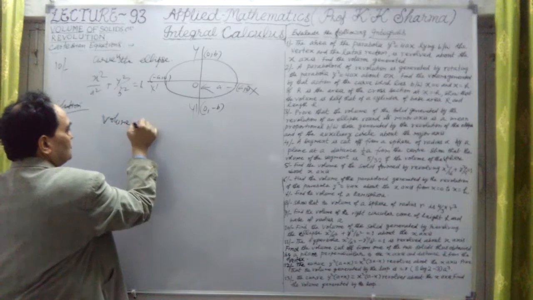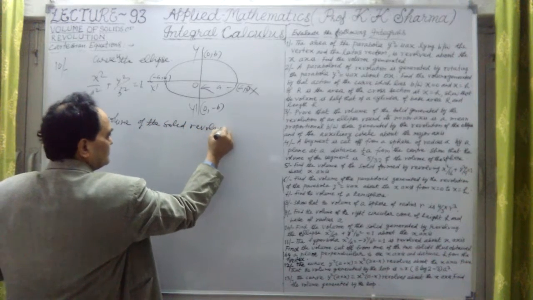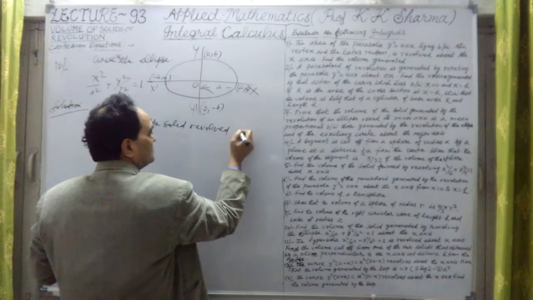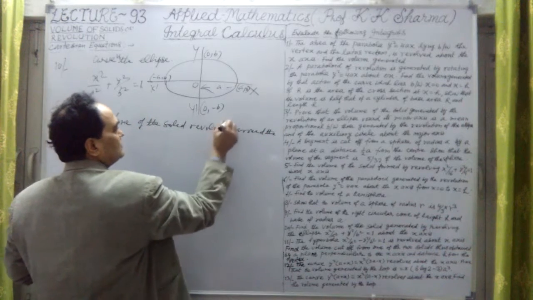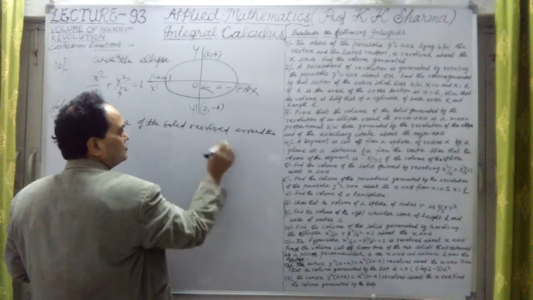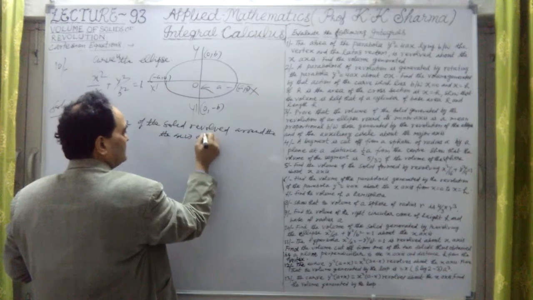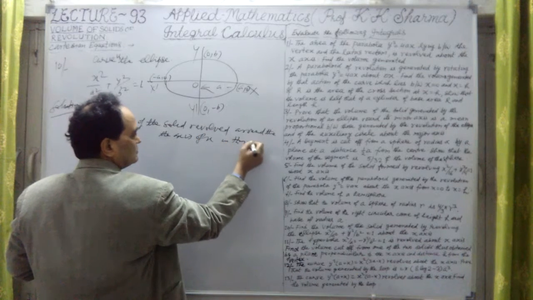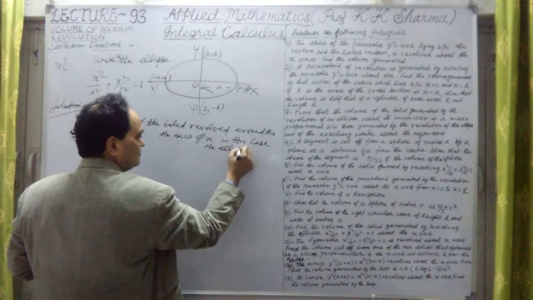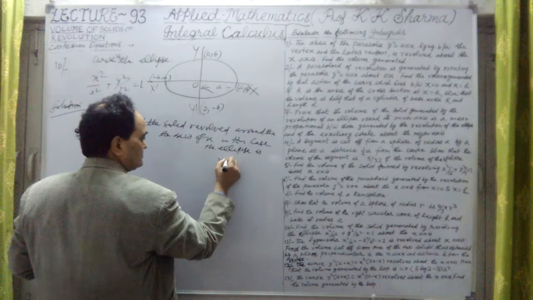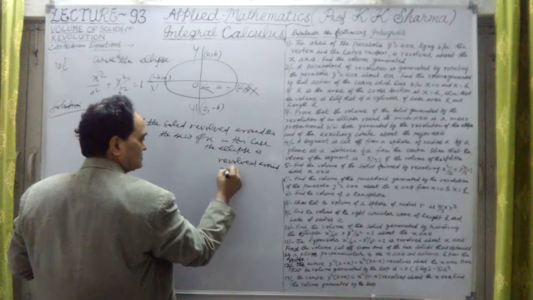So the answer finally: the volume of the solid obtained by revolving the ellipse around the x-axis, simple point.